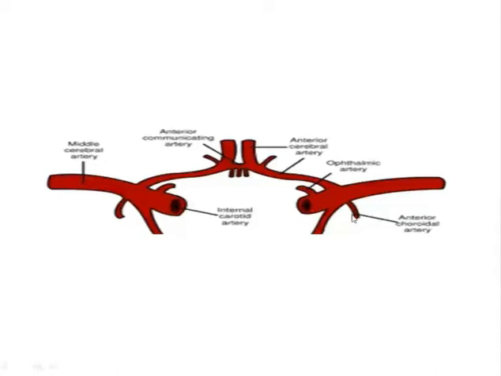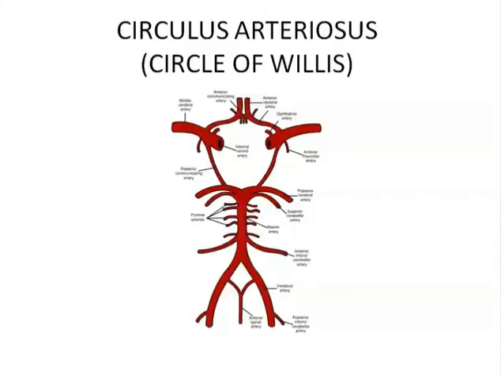The circle of Willis or circulus arteriosus, they are synonyms. It looks like this. These two vertebral arteries from each side unite together in front of the pons to give the basilar artery, and the basilar artery gives different branches: the anterior inferior cerebellar artery, pontine branch, labyrinthine branch, superior cerebellar artery, and most important for the circle of Willis, the posterior cerebral artery. So they are the branches from the basilar artery.